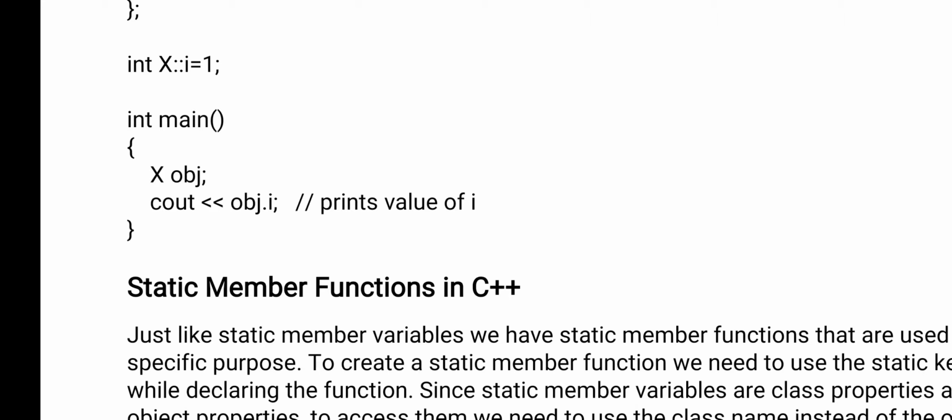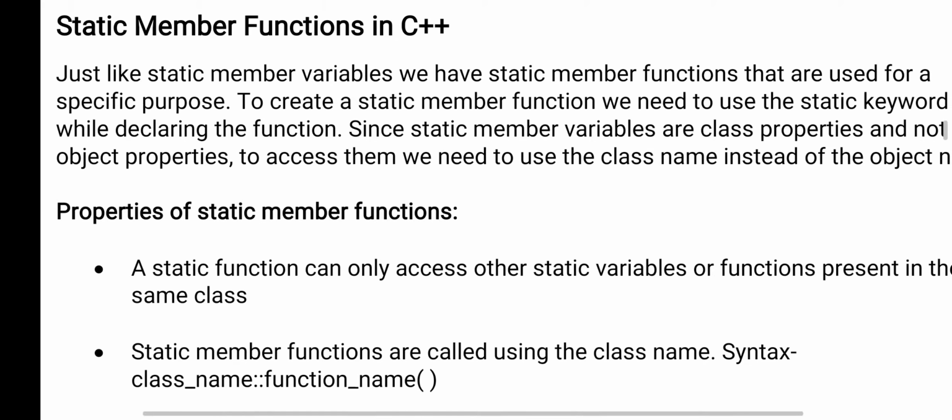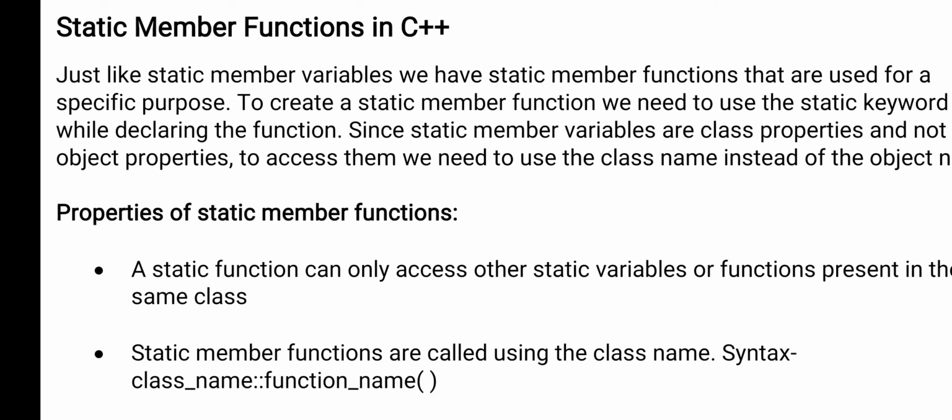Okay, now come to the static member functions. Just know what I have declared, that is only the static data member, static variables I have given. So in a program, you can create some functions which are preceded with static. Okay, understood? Now, like normal functions, we can create static member functions that are used for a specific purpose in C++.